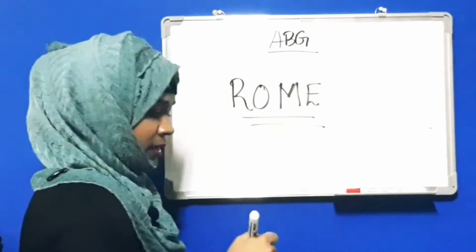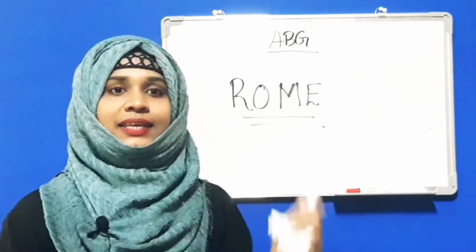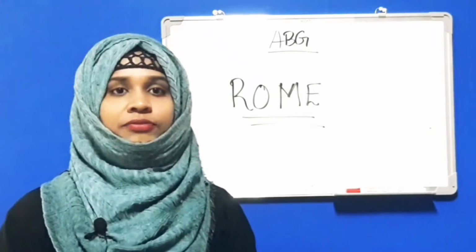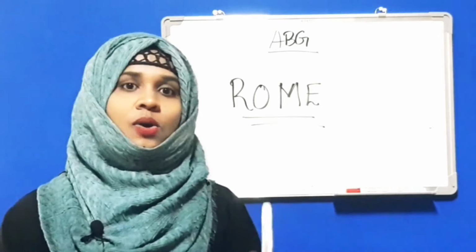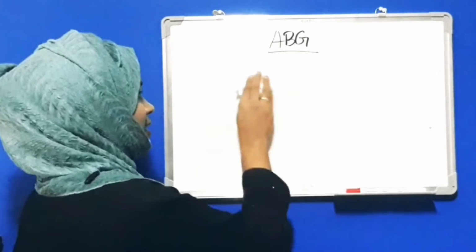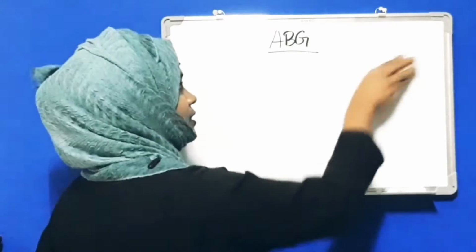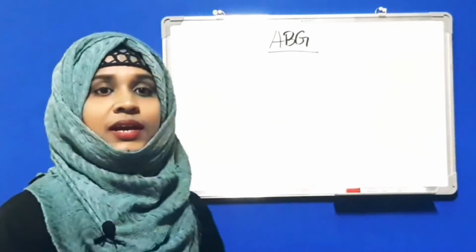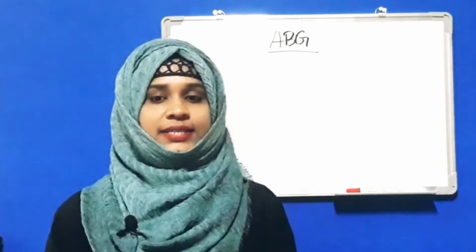Okay. Next, here comes the third step of interpretation of ABG. That is compensation. So compensation means whenever the body has an imbalance in homeostasis, the other systems will try to regulate it into a balance.